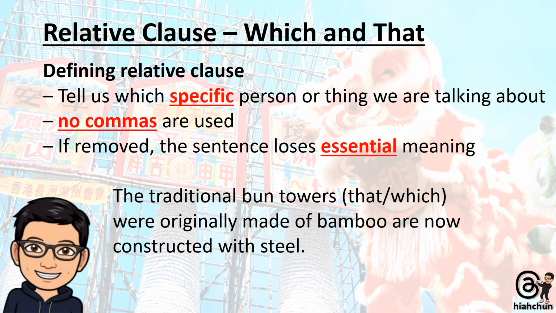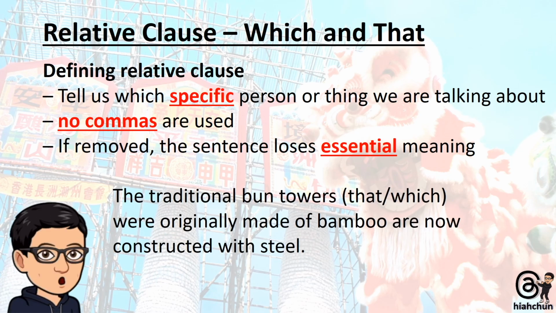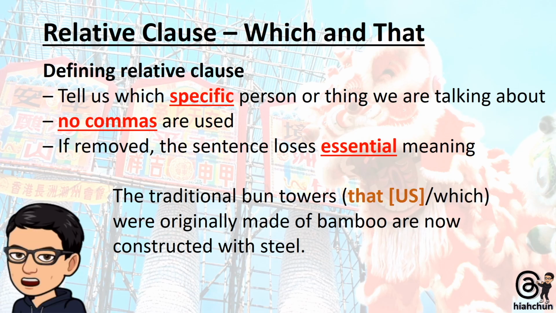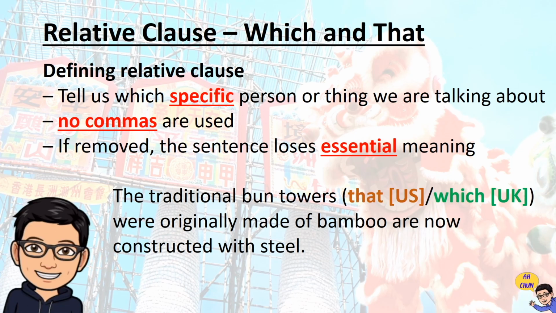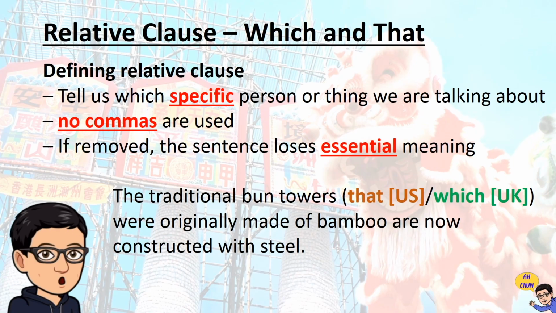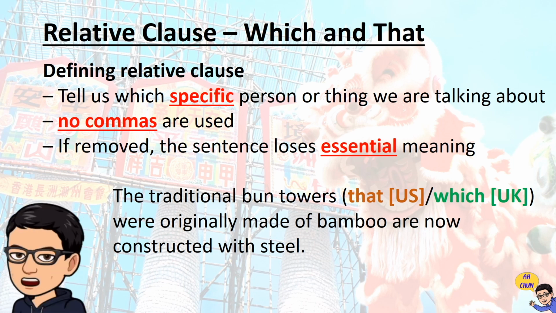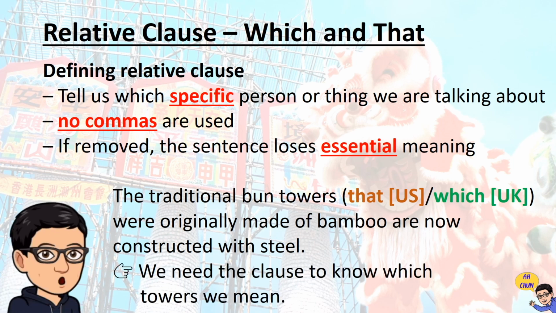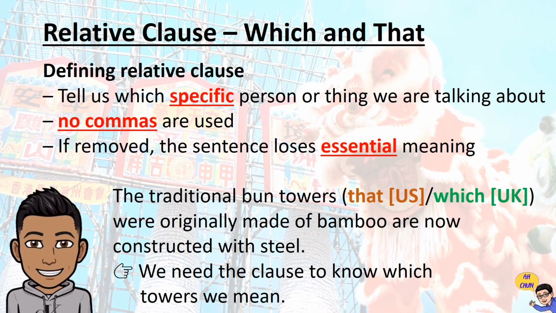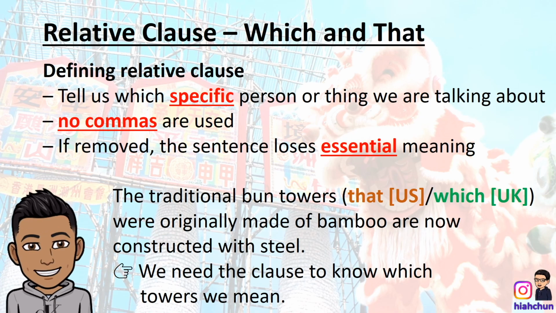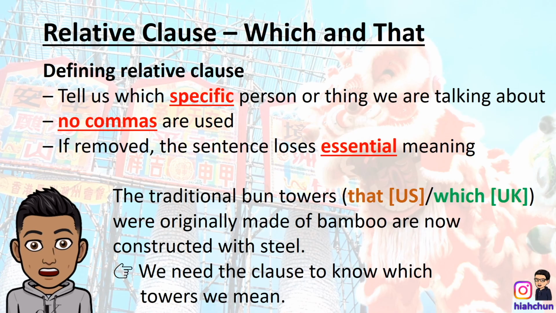Let's look at our example sentence. The traditional bun towers that, in American English, or which, in British English, were originally made of bamboo are now constructed with steel. The noun, the traditional bun towers, is being specified. We use our defining relative clause to identify exactly which towers we're talking about. I see your point. This is a defining clause. That or which were originally made of bamboo gives essential information. No commas are needed, and when writing defining relative clauses, you can use either that or which.